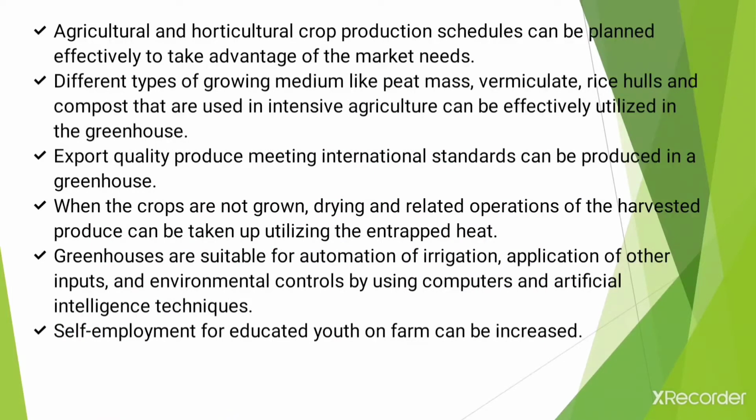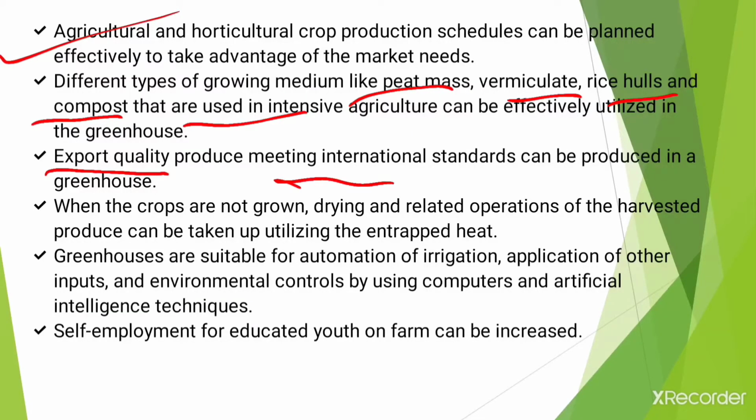Then agricultural and horticultural crop production schedules can be planned effectively to take advantage of the market needs. Okay, this is also a major use of greenhouses. Then different types of growing mediums like peat moss, vermiculite, rice hulls and compost that are used in intensive agriculture can be effectively utilized in the greenhouse. Okay, then export quality produce meeting the international standards can be produced in a greenhouse.